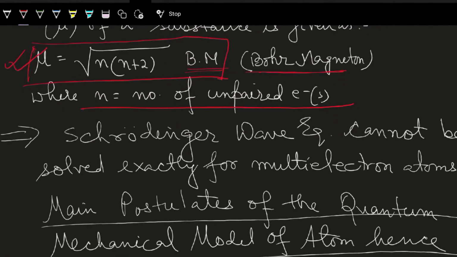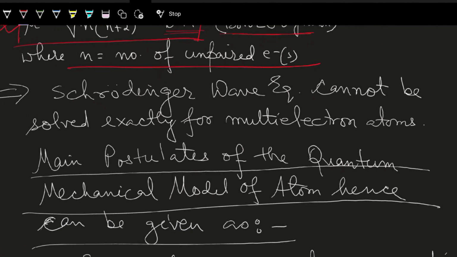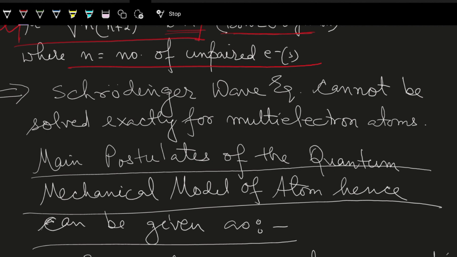Now, Schrodinger's wave equation cannot be solved exactly for multi-electron atoms. So I can say that it is applicable for hydrogen and hydrogen-like species, that is, single electron species.